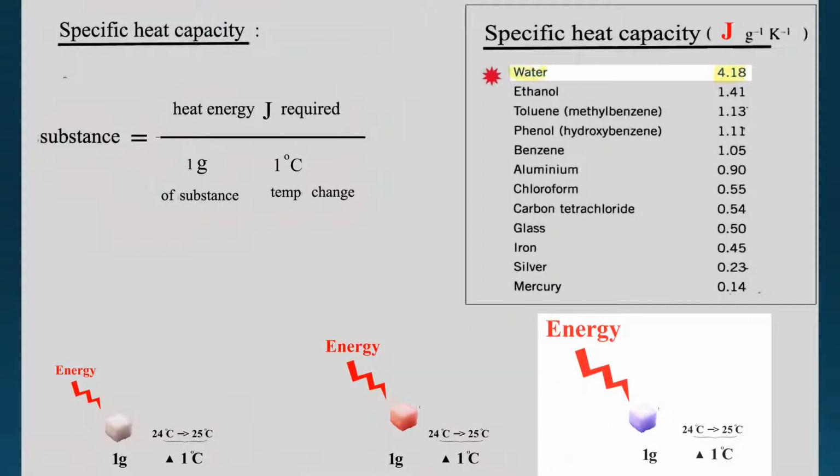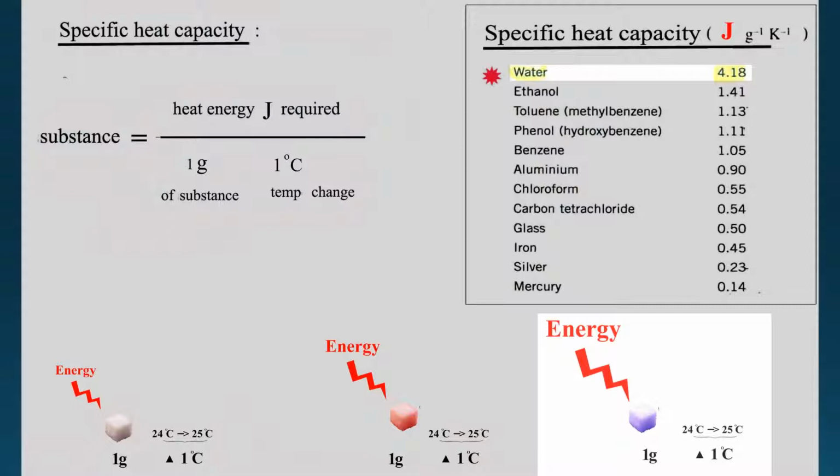How about water? Water is extreme. For water, I have to inject 4.18 joules of energy. That is 40 times more. That is a lot of energy to make 1 gram of water raise 1 degree. So water is very hard to heat up. Water is not easy to heat up.